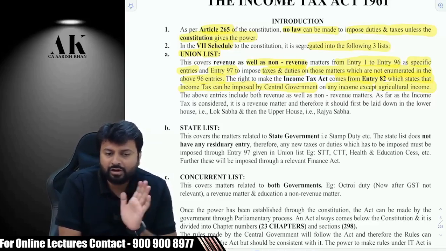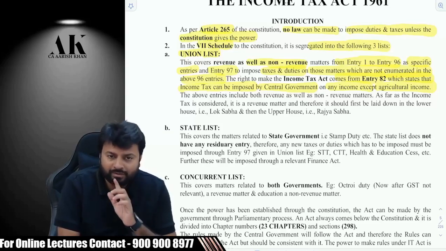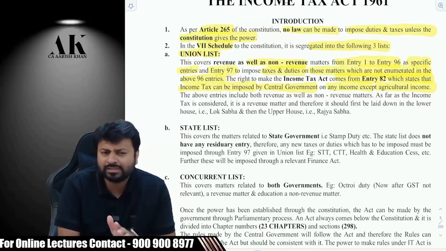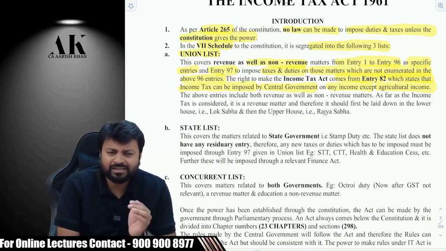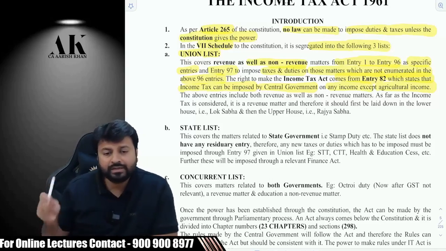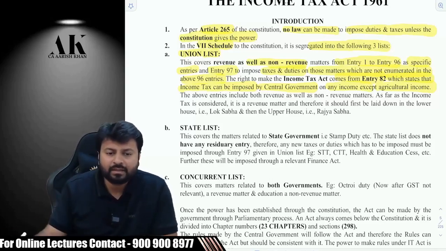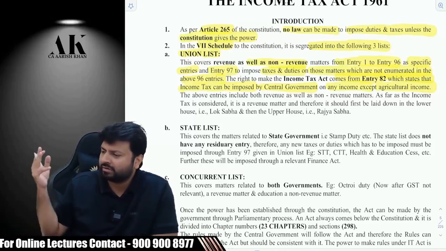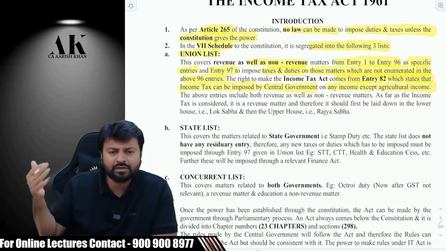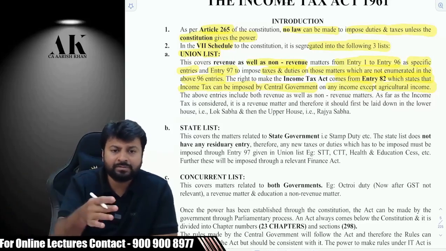The constitution has not restricted the state government from imposing it, even though state governments do not impose it, because it is not considered right to impose taxes on farmers. But state government has the power. If sometimes state government feels that the farmers in our state are earning a lot of money, let's impose tax on them, state government can impose. Like the farmers in Punjab and Haryana earn a lot of money.